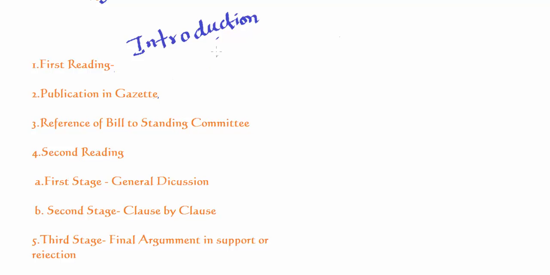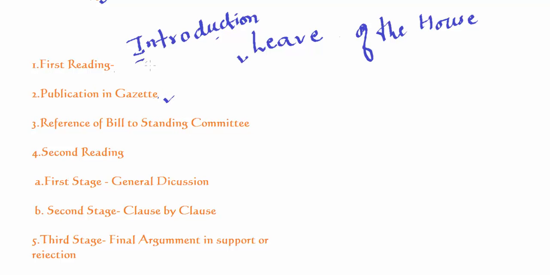For introduction, the member in charge of the bill must seek leave of the house. This means he or she must seek the permission of the house for the introduction of the bill. After seeking this leave of the house, the bill is then published in the Gazette. And these two things, introduction and publication of the bill in the Gazette, constitute the first reading.